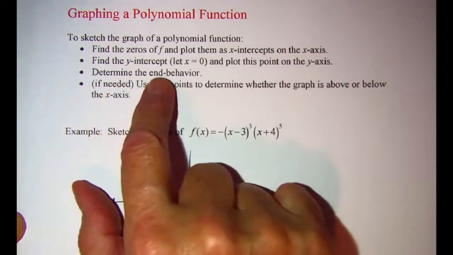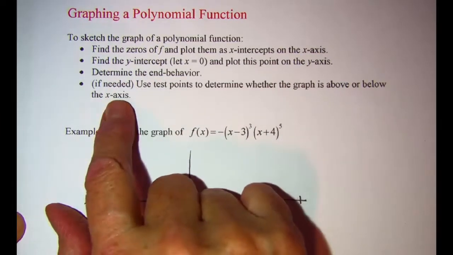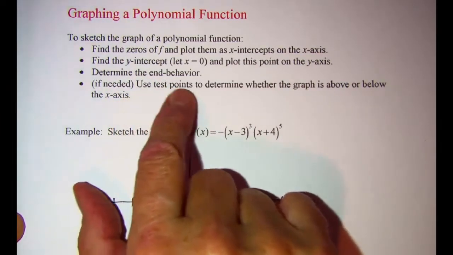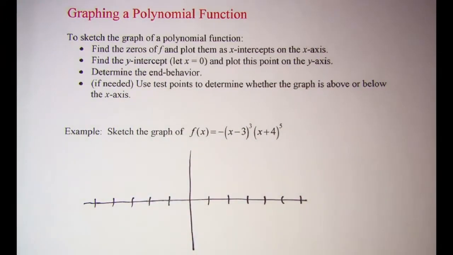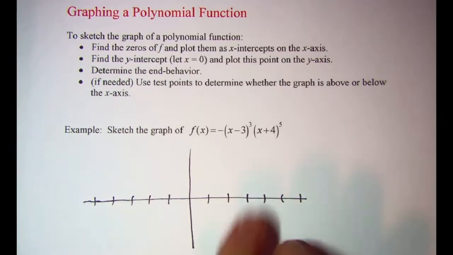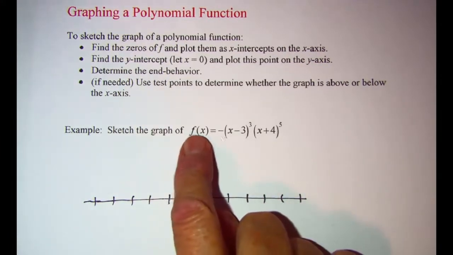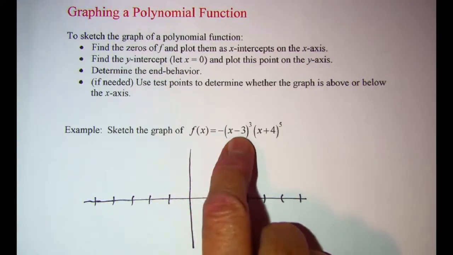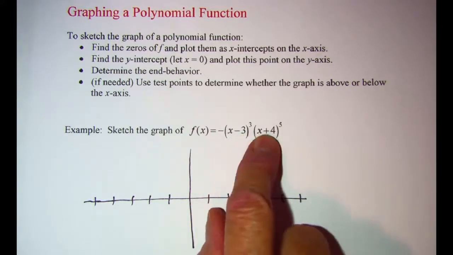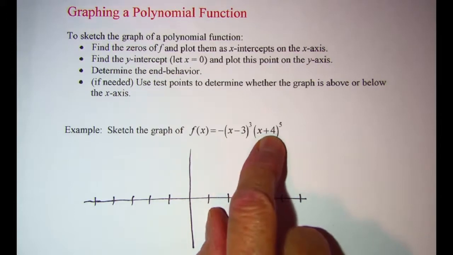We'll determine the end behavior, and then if needed, we'll use test points to determine whether the graph is above or below the x-axis. Now the example that we'll be working with is f of x equals a negative x minus 3 quantity cubed times x plus 4 raised to the 5th power.